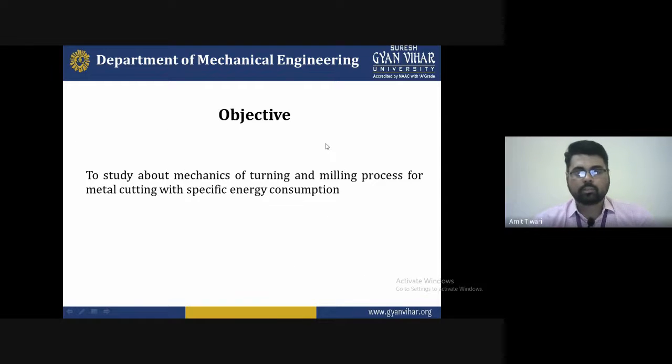The objective of the lecture is to study the mechanics of turning and milling processes for metal cutting with specific energy consumption. Today we're discussing turning and milling processes used for metal cutting, how we can save specific energy consumption, and what formula we obtain. By this we will reduce energy consumption and obtain better finishing with the help of the turning and milling processes.